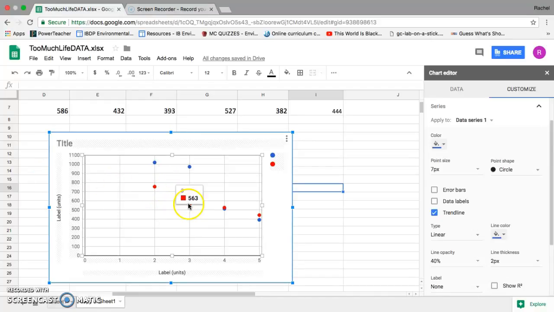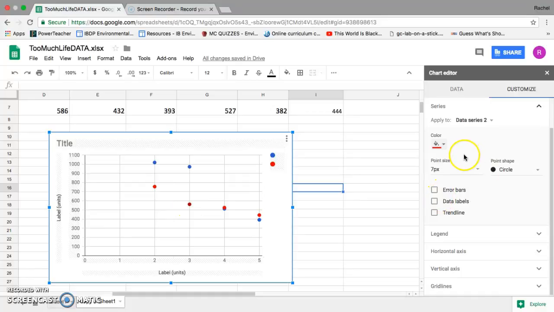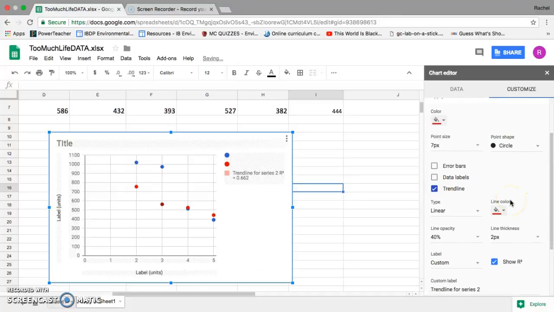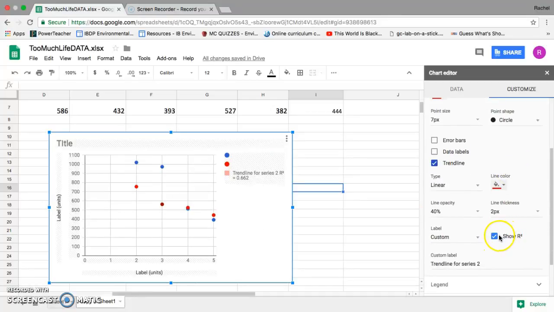But we're going to be looking at the data sets, and we're going to be going to series, and we're going to come up with some trend lines. So I'll have you click the trend line. For the trend line, we want to show the R-squared just to see how well the line fits the data. There's a few things you need to know. One is that it can't be linear because it cannot cross the y. Okay, it can't cross, right? So it can't intercept the y axis at all because it just wouldn't make sense,